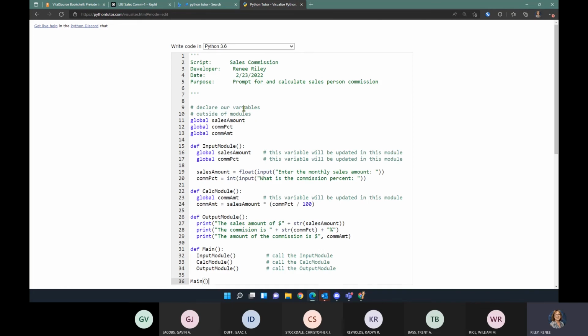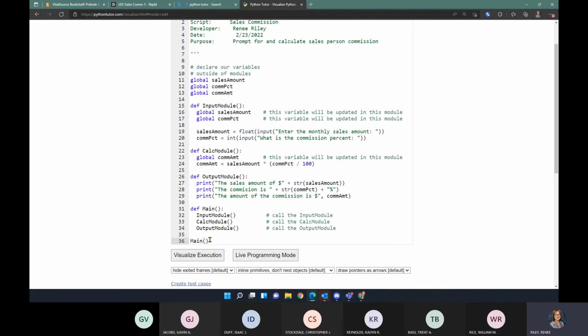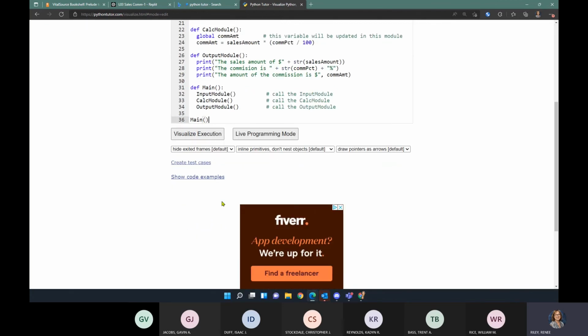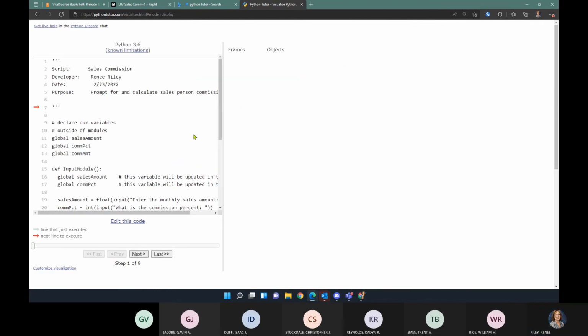I've got all my code. It looks good down here to my execution of my main. So since I've got all my code pasted, I'm going to click this button, Visualize Execution. Now, when I do that, this goes to this visualizer tool. And we have some options here.